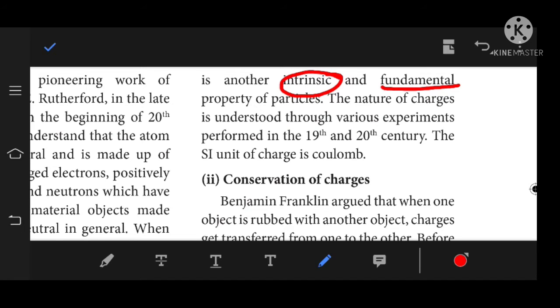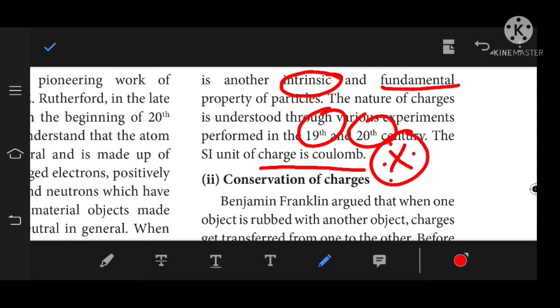The nature of charge is understood through various experiments performed in the 19th and 20th century, like the electrostatic induction experiment, the Faraday cage experiment, and so on. The SI unit of charge is coulomb. It is always asked for 1 mark. So the SI unit of charge is known as coulomb.